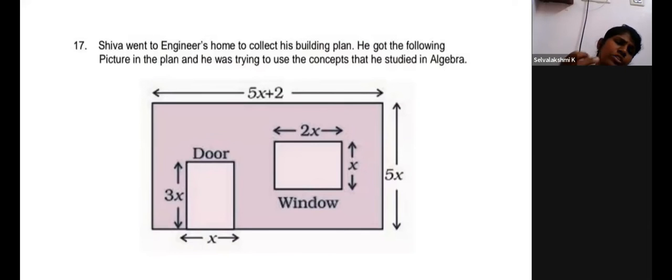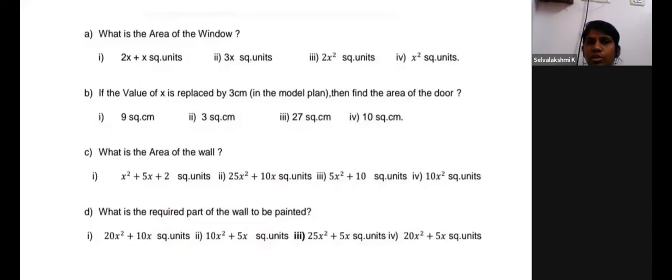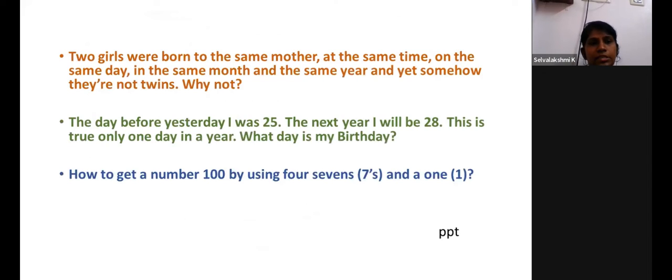So we can pose many questions based on this case study. I will share a few. What is the area of the window? Exactly what you teachers have said. What is the area of the wall? What is the required part of the wall to be painted? That was shared by sir. And if the value of x is replaced by 3, then find the area of the door. A few questions that I have shared, but we can ask many questions from the given case study.